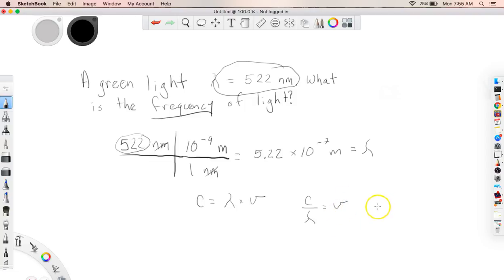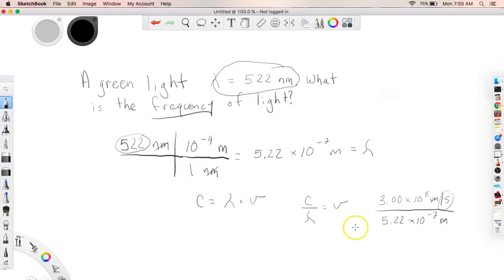So now I'm in business because I have all the units that I need properly set up. So I can say that 3.00 times 10 to the 8th meters per second over the lambda, which is 5.22 times 10 to the minus 7th meters. Meters are going to cancel out with meters, and look at that. We get inverse seconds, which is exactly what we would expect for frequency.